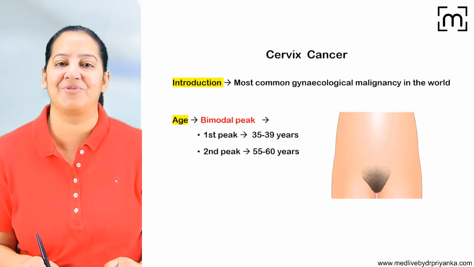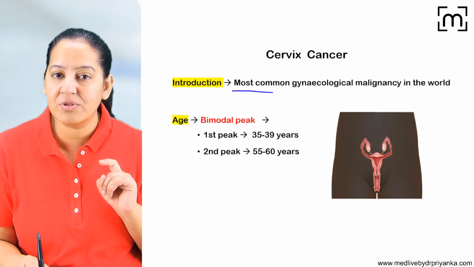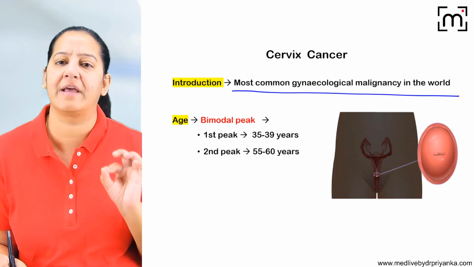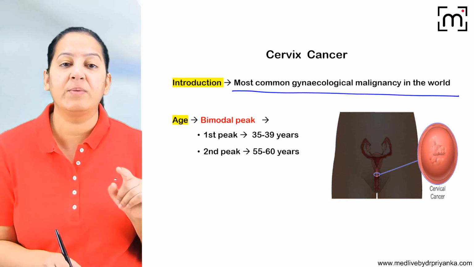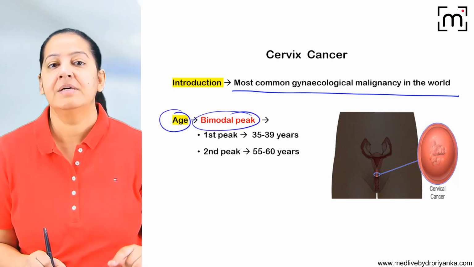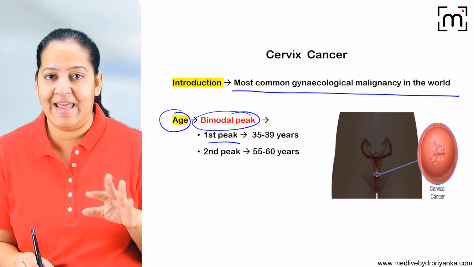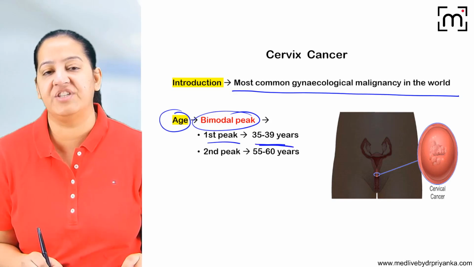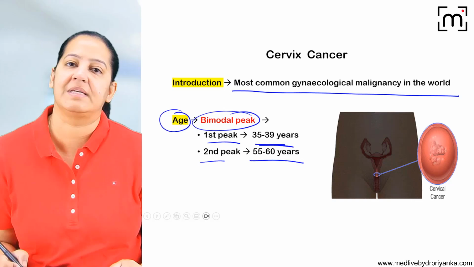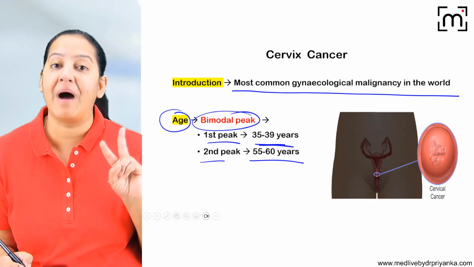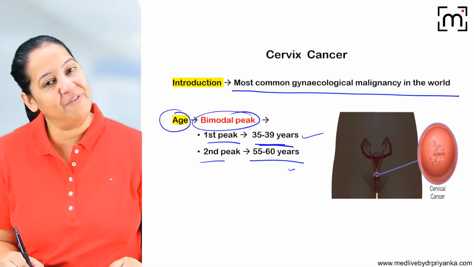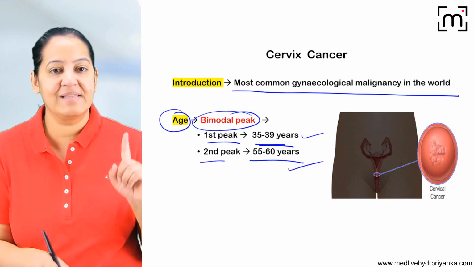Let's start with the introduction. Cervix cancer is the most common gynecological malignancy in the world. Please learn, it is the most common gynecological malignancy in the world. And what is the age of presentation? It's very unique. It has a bimodal peak. The first peak is seen in middle age, from 35 to 40 years, and the second peak is seen in old age, that is 55 to 60 years. So please learn, it's bimodal. The first peak is at 35 to 40 years and the second peak is at 55 to 60 years of age.